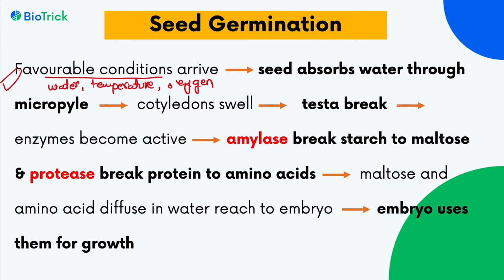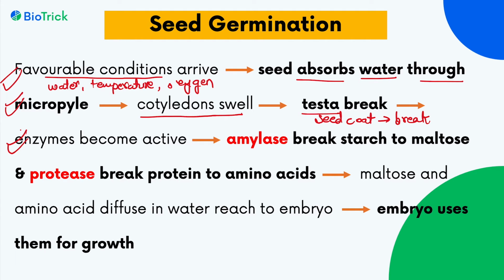When these are suitable, the seed will absorb water through the micropyle, and the cotyledons get swollen. When the cotyledons swell, they start exerting a pressure on the testa or the seed coat, and the seed coat will break, and the enzymes of the cotyledons become active.